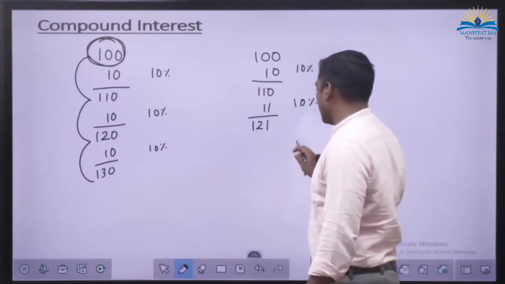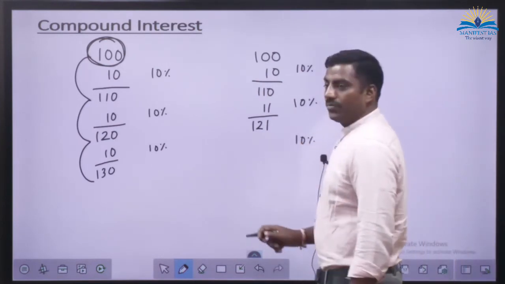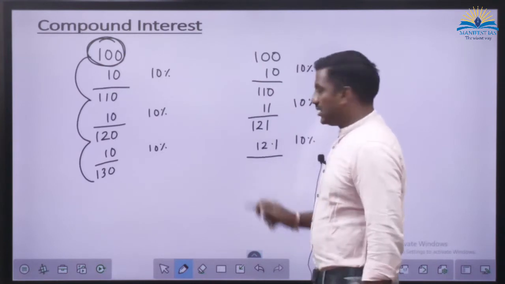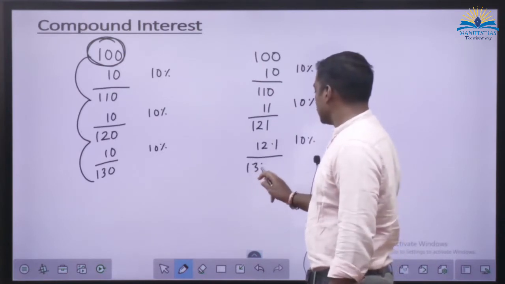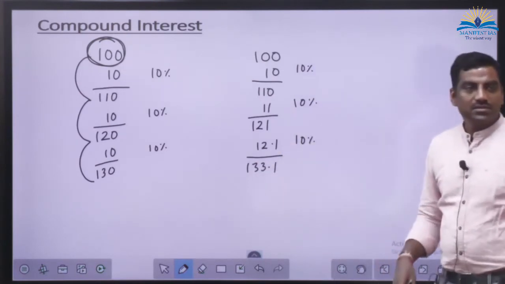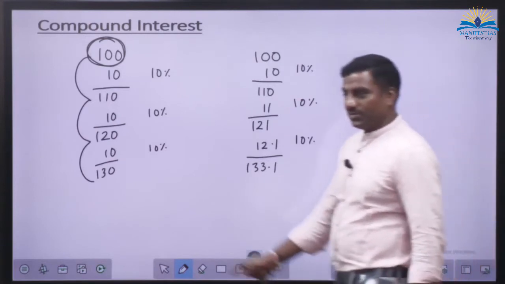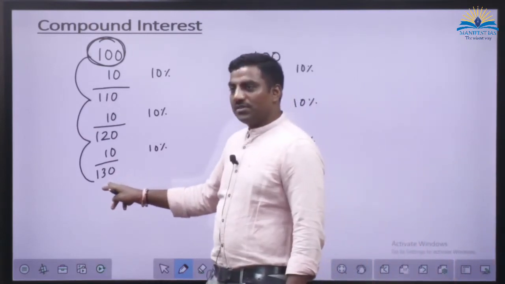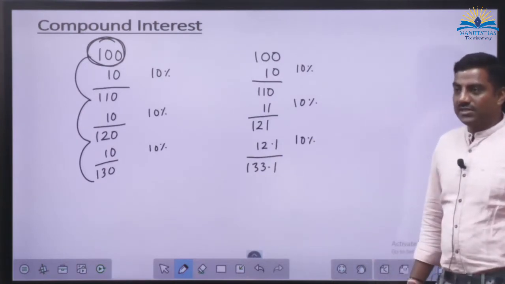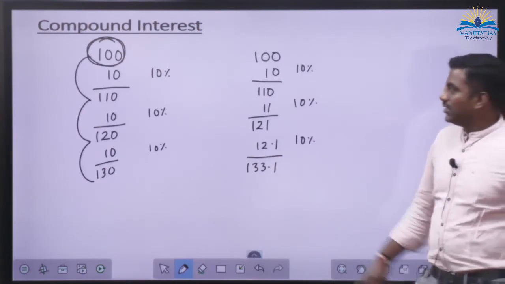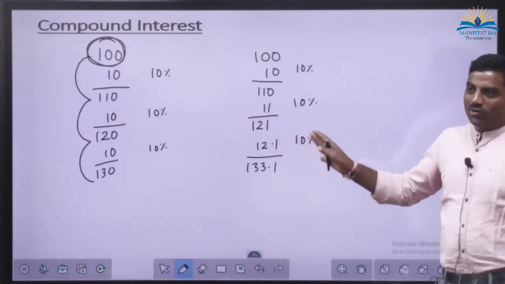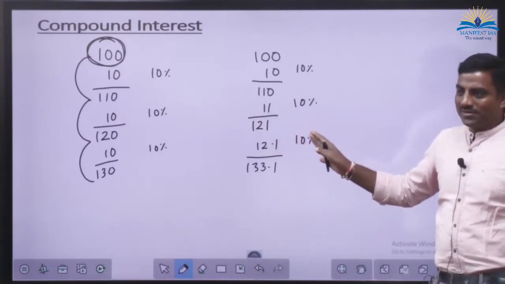Next year, 10% again. Yes. Look at the change. After 3 years, 130. So if you want to invest, which one, here or here? If you want to take a loan, which one?